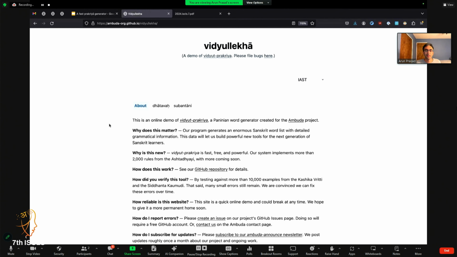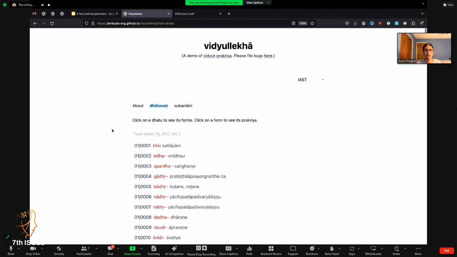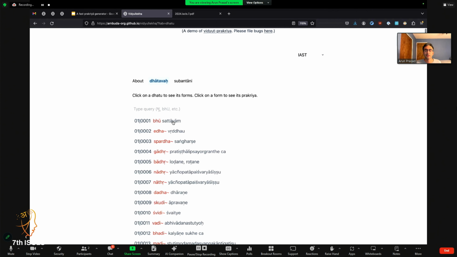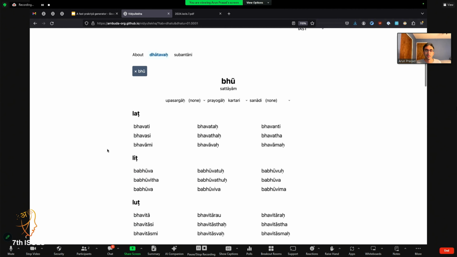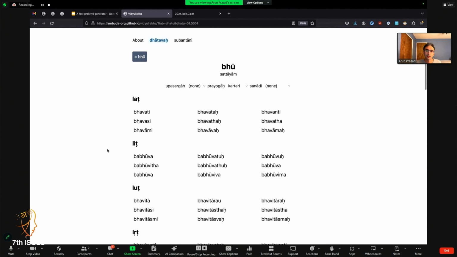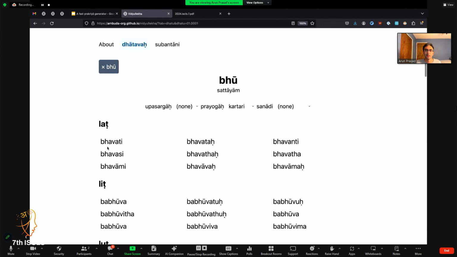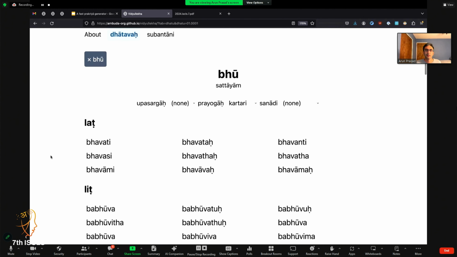Okay, so everything you're about to see now is running locally in my browser. Now that the demo is loaded, there's no connection to a server or anything like that. So I can click over here and click some dhatu like bhu, and I can see all of its forms. Can you zoom in? Yes. Is that better? Yeah. Great. So all these forms are generated on the client side, and I can create different versions of this,